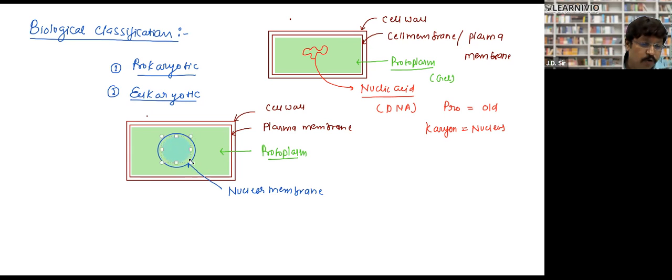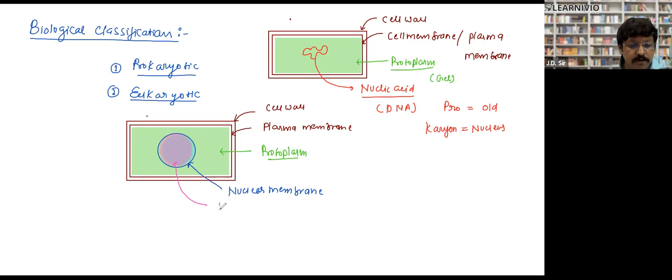That was not like protoplasm. It was a bit different. The gel inside this nuclear membrane was different, and we use the term nucleoplasm.